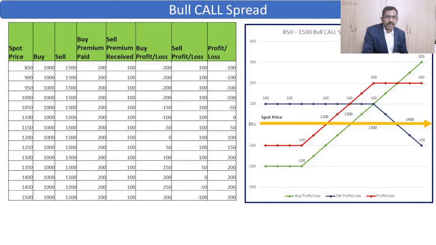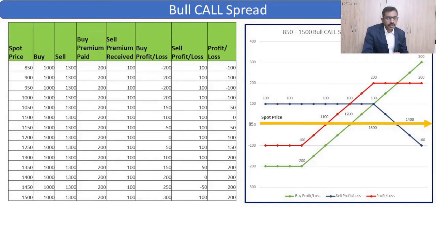Now the same example is shown in the line chart. Here the yellow line is the spot price of the underlying stock. We have plotted from 850 to 1400, the red line is the overall profit and loss line, the green line represents the buy call option, and the blue line represents the sell call option.